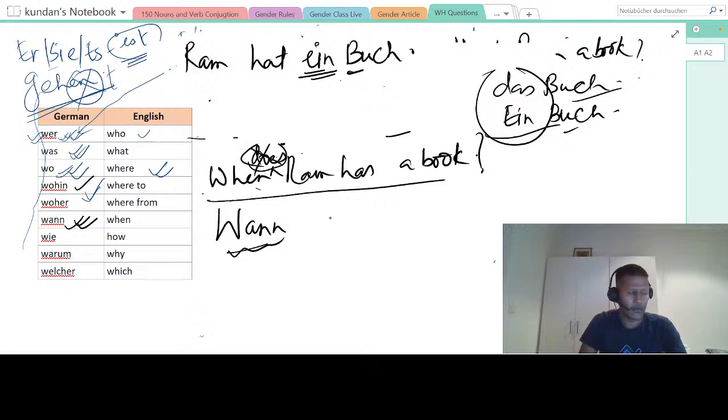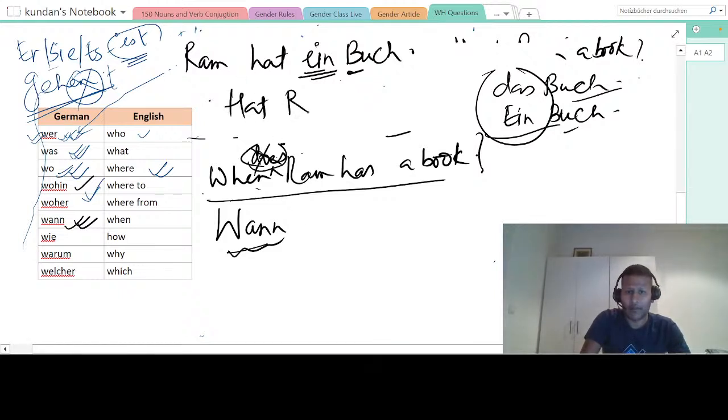Okay, so now, does Ram have a book? "Hat Ram einen Buch" is not correct. "Hat Ram ein Buch" is another mistake. But Ravel, I see you have made it perfectly all right. That's what I'm expecting. Ram hat ein Buch. And now the question is, hat Ram ein Buch?